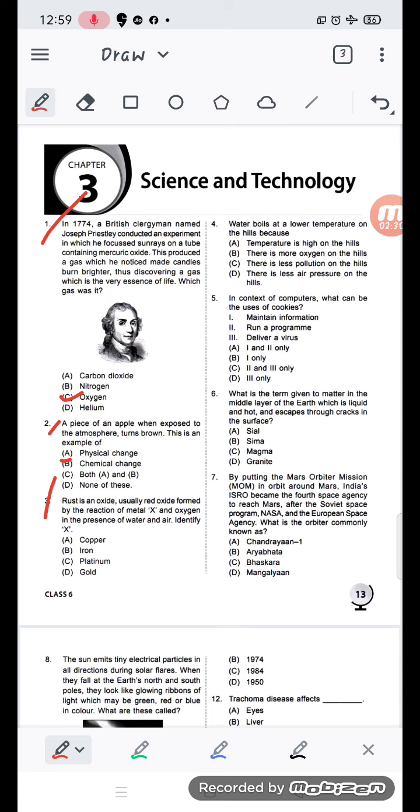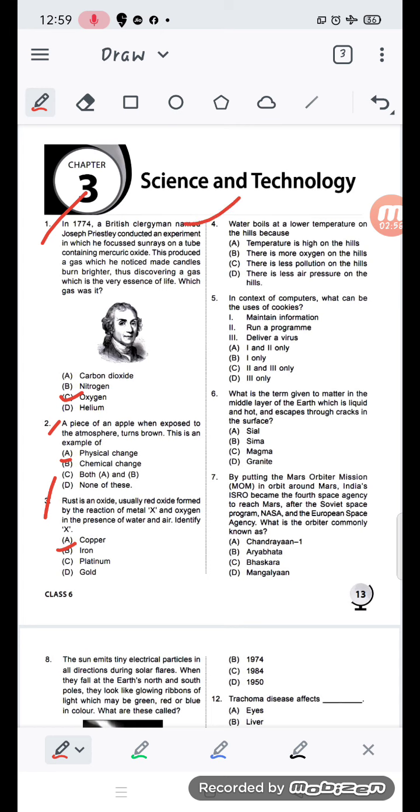There are two elements, oxygen and a metal, in the presence of water and air, so it becomes rusty. When you put iron rods in water for a long period, they become rusty. The options are copper, iron, platinum, gold. So it is iron.